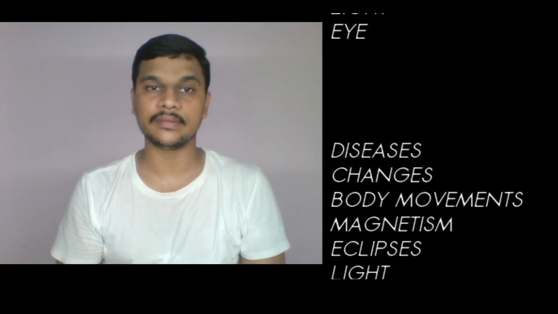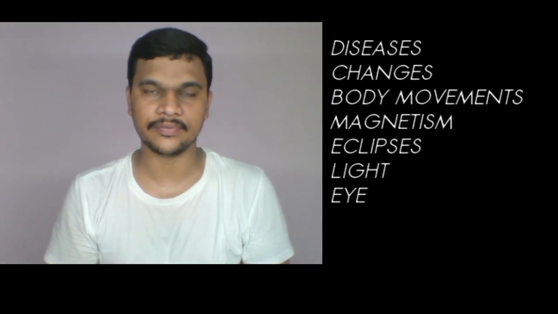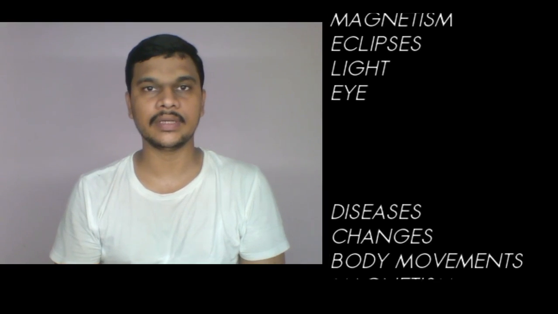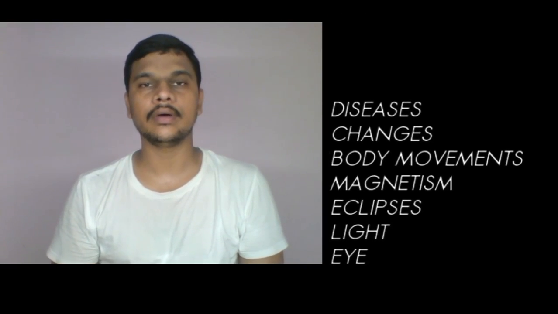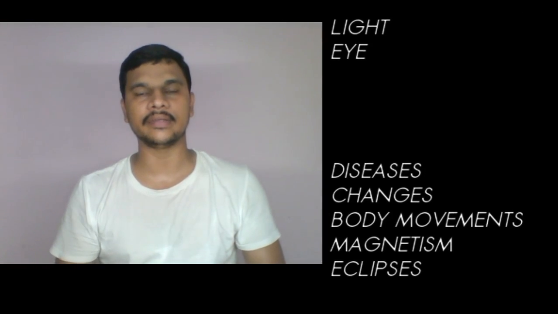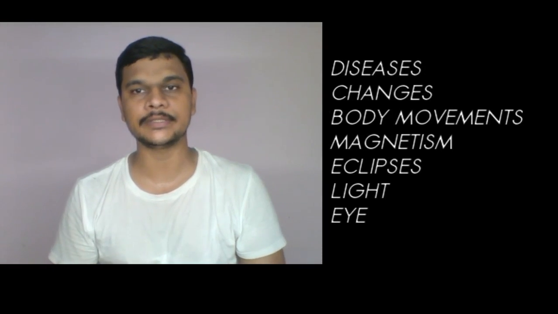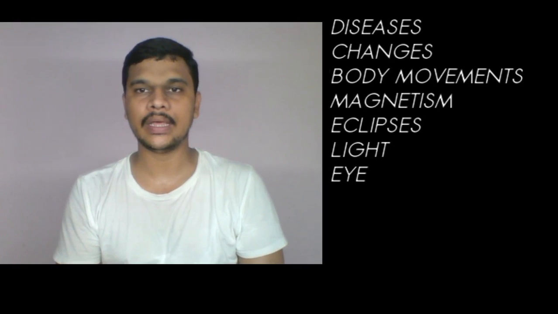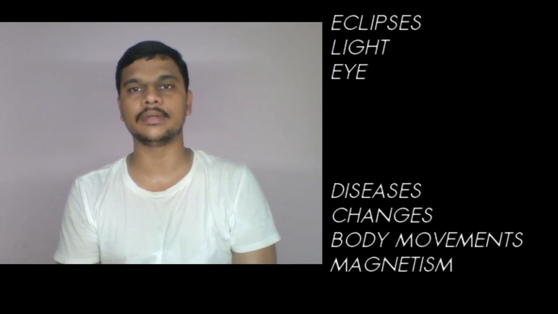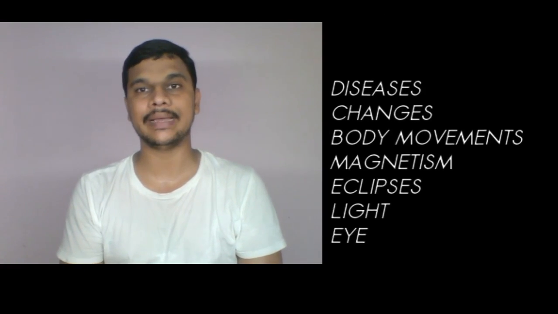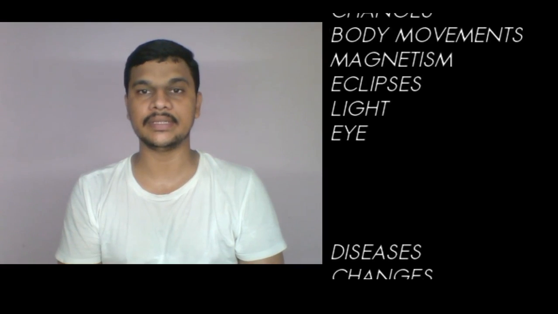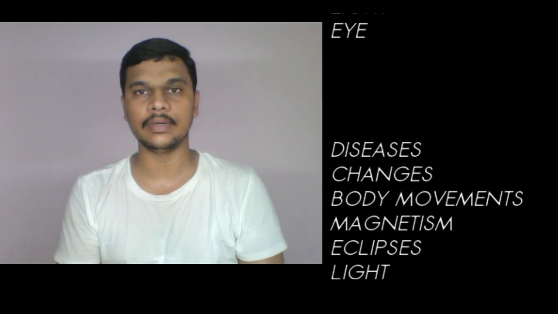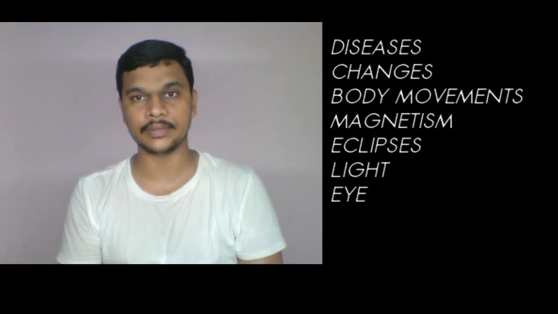We will be discussing today the various kinds of diseases, the first part, that is the malfunctioning of the organs or hormonal changes or any other activities. Second, we have the changes, restricting ourselves to the physical and chemical changes. Next, we have the body movements, in which we will deal with the different kinds of joints which are present. Next, we have magnetism, in which we will discuss the magnetic properties and the different types of magnets. Next, we have the eclipses, that is the Grahan. Here we have the solar and lunar eclipses, that is Surya Grahan or Chandra Grahan, which was recently a few weeks back.